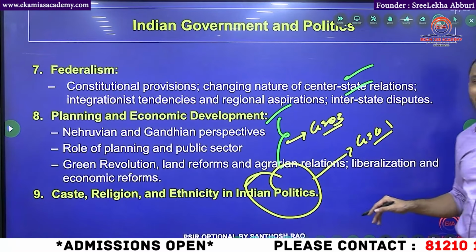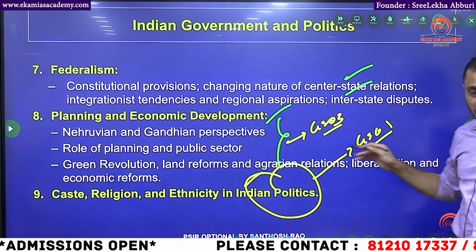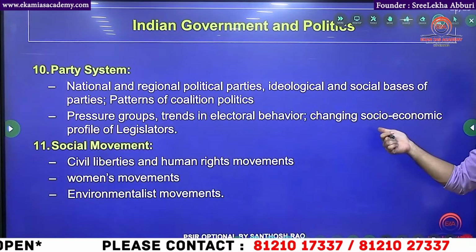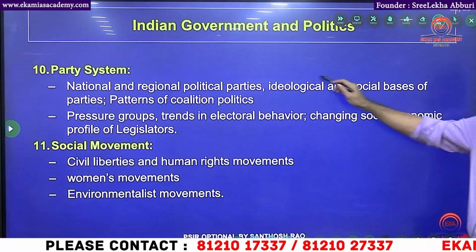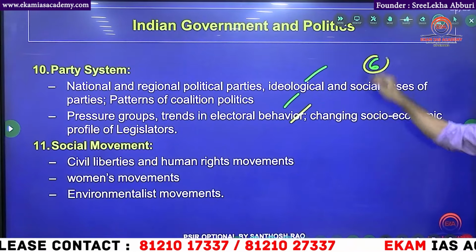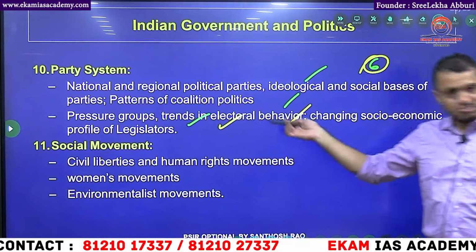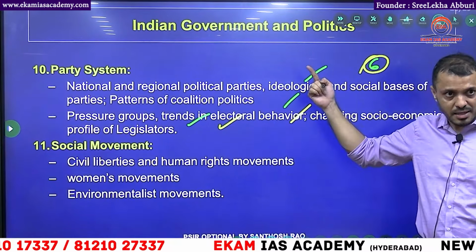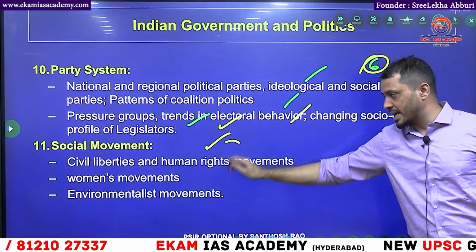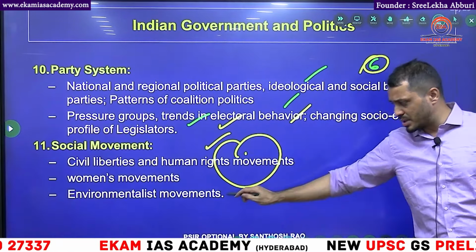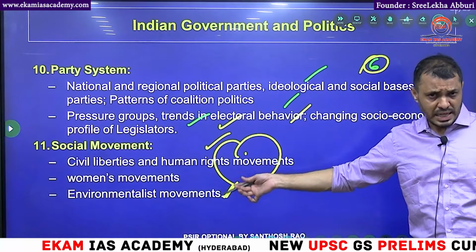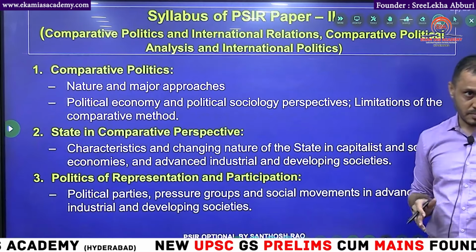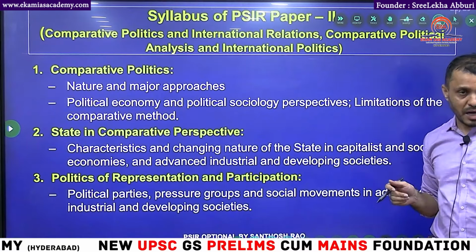So, you can see how much overlap there is when you are reading GS paper 1 and multi-parties. Recently, the Election Commission of India announced how many national parties there are in India? Six. Okay. See, pressure groups, you will read in governance, so here that reading will be much higher compared to the GS. And social movements, again it is sociology: women's movement, environment movement, Chipko movement, Silent Valley movement. Those are the different things about GS paper 1 part B.